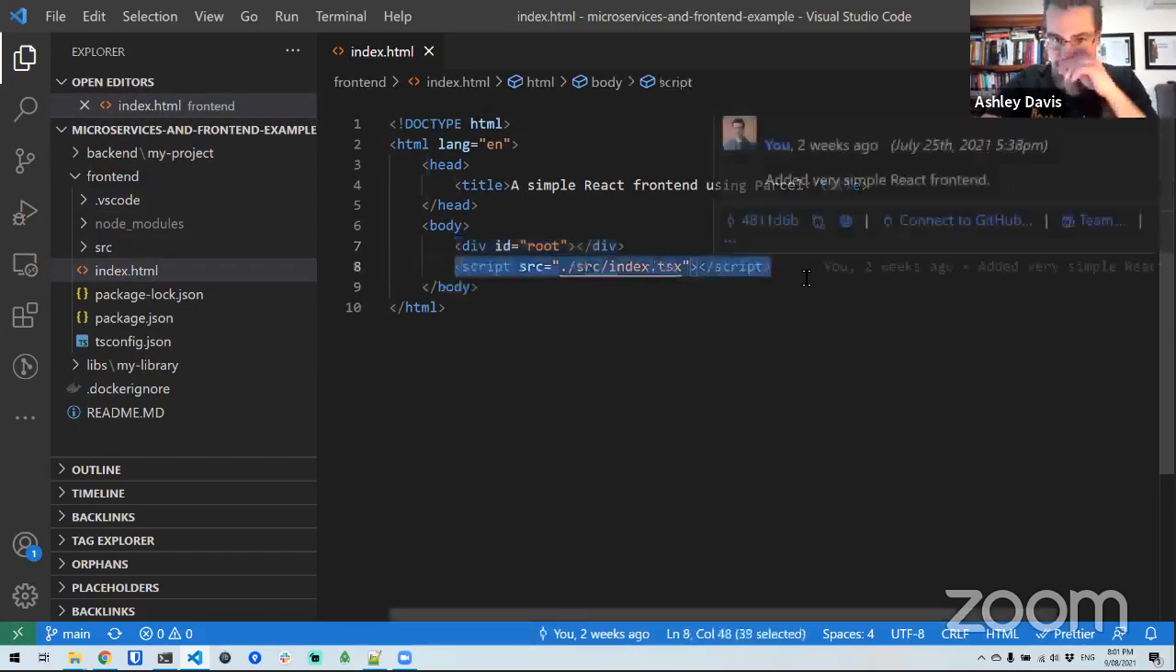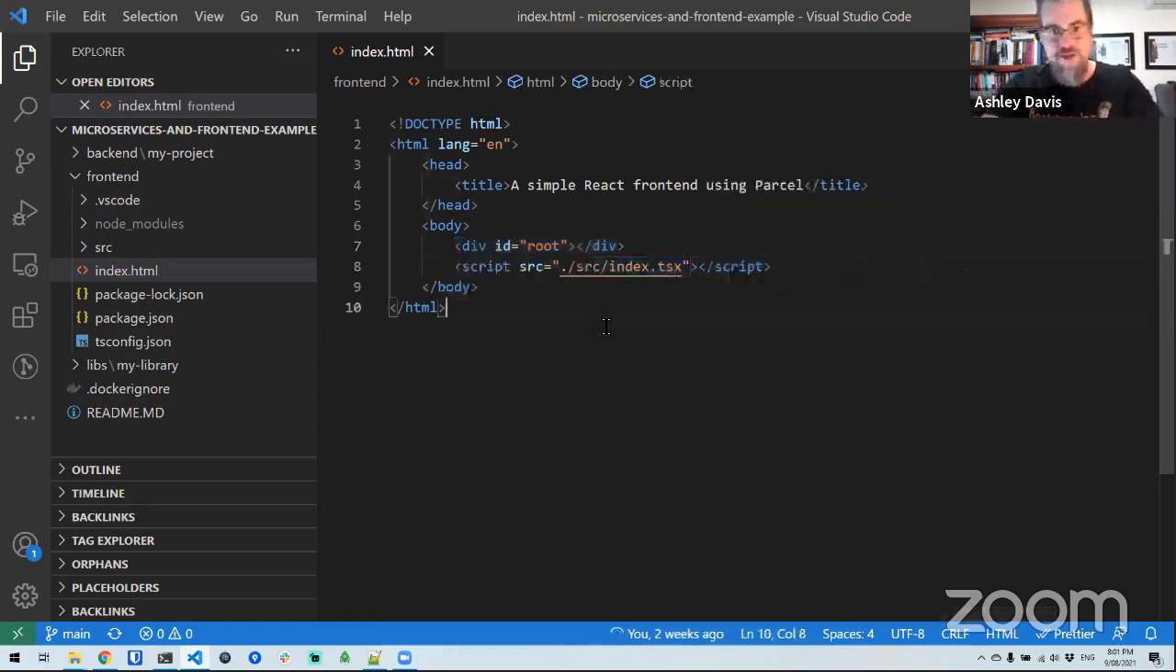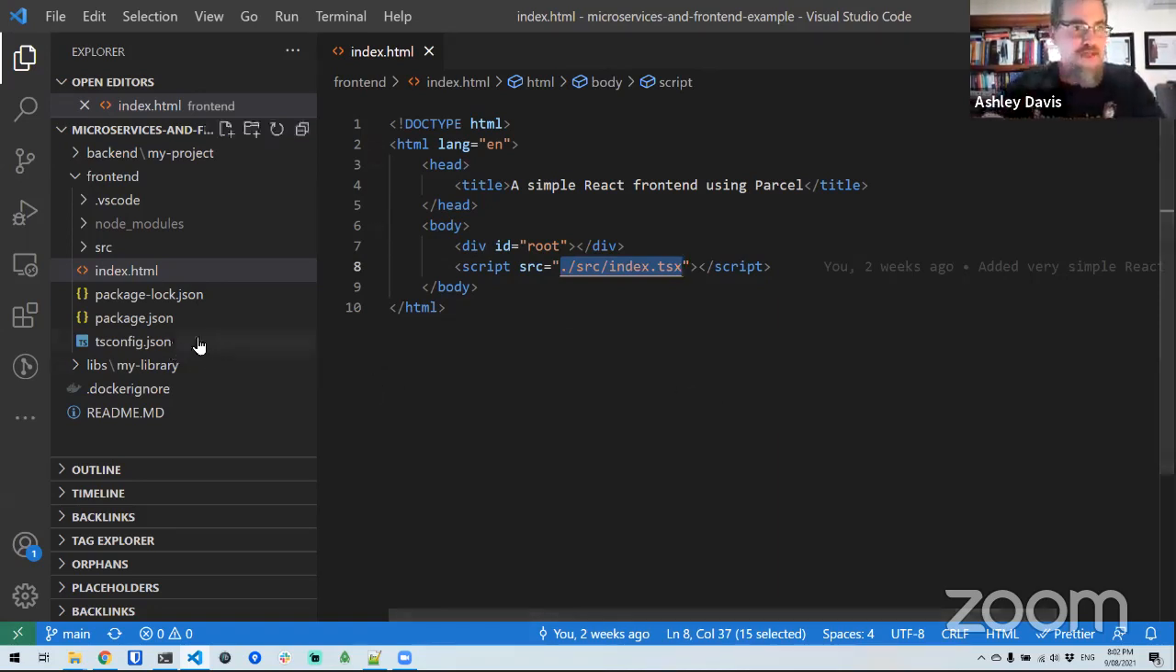the TypeScript file. Now, the cool thing about Parcel is you just give it a reference to this file, and it knows how to compile TypeScript code. So it's totally zero configuration. That's why I love Parcel. I just didn't have to do anything to set it up. It just understands the common asset types that you'd want to use in web development.